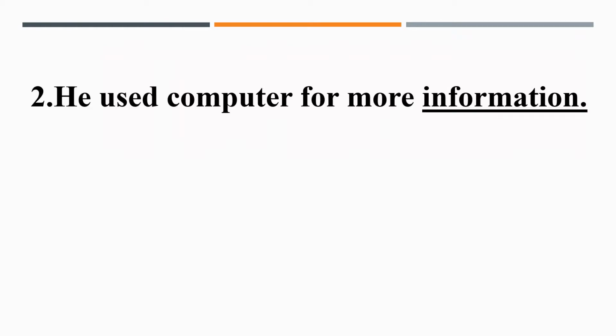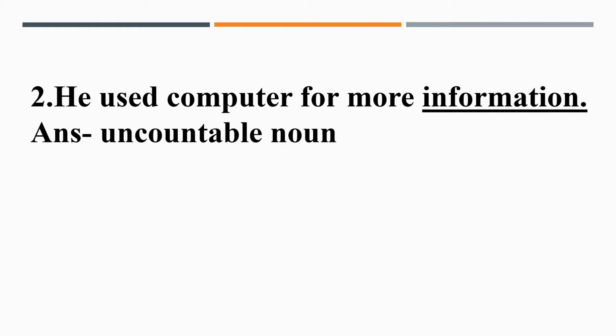Next one. Second one, he used a computer for more information. And here information is the underlined noun. So what do you think? Is it countable or uncountable? Can we count the information? No. So it is an uncountable noun.